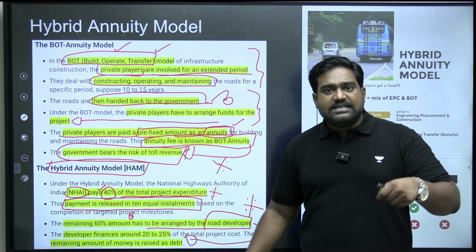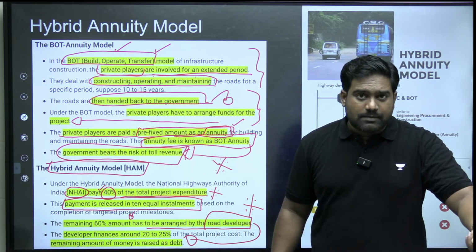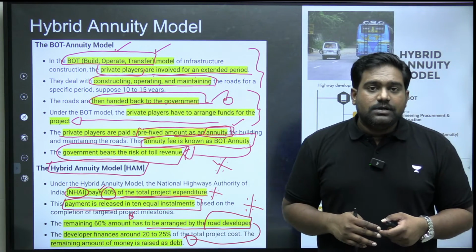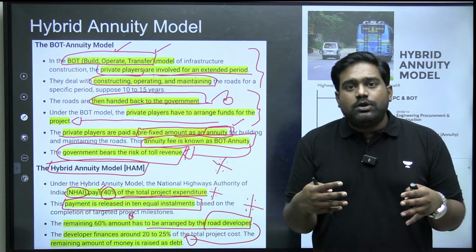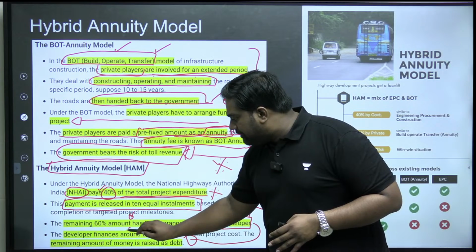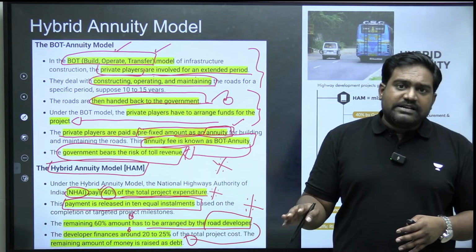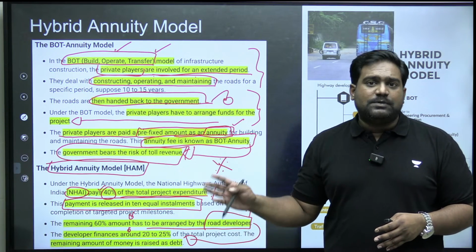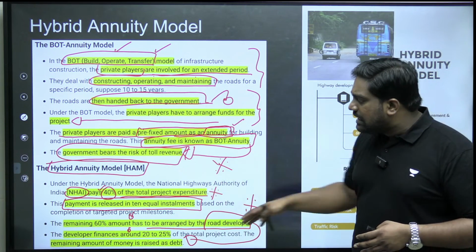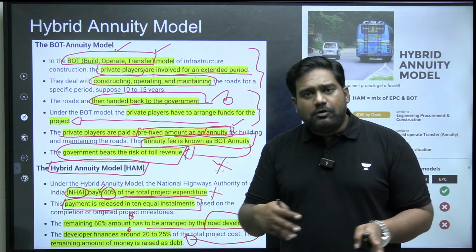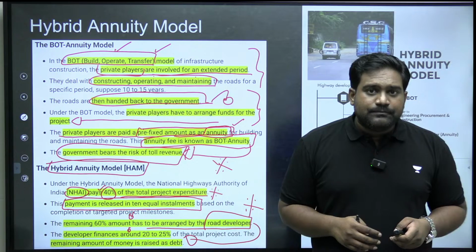The remaining 60% is raised through loans and debts by the private developer, and the government pays for that later through installments. So that was a fusion, a mixture of the BOT annuity and EPC models. After the project is completed, the private developer is responsible for operating and maintaining it. That reduces the burden and responsibility on the government. This is the hybrid infrastructure model that was pushed by the government, and it has been followed for the last 4 or 5 years.